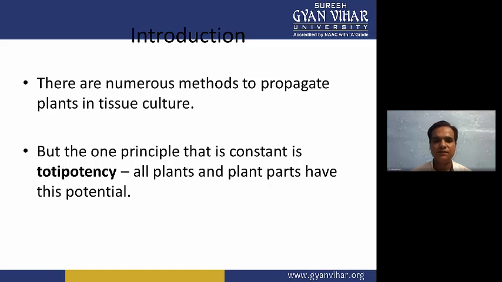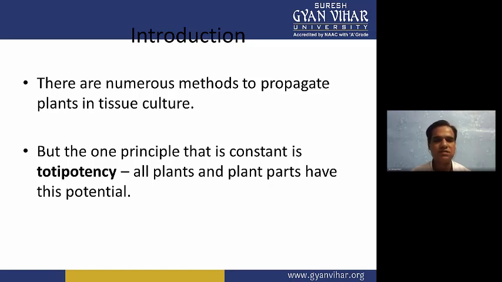If we take a single cell, from that single cell we can generate multiple cells. A single cell can propagate as multiple cells, and we call this propagation of the plant using in vitro condition. Plant tissue culture we do inside the laboratory condition only.